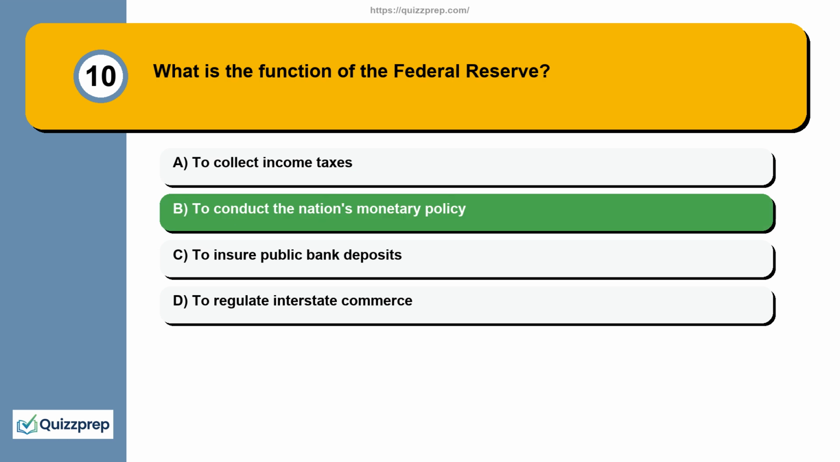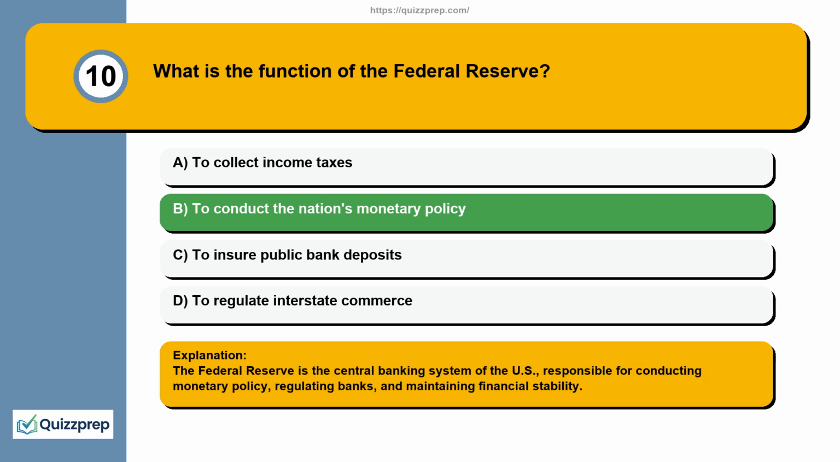The correct answer is option B. To conduct the nation's monetary policy. Explanation. The Federal Reserve is the central banking system of the U.S., responsible for conducting monetary policy, regulating banks, and maintaining financial stability.